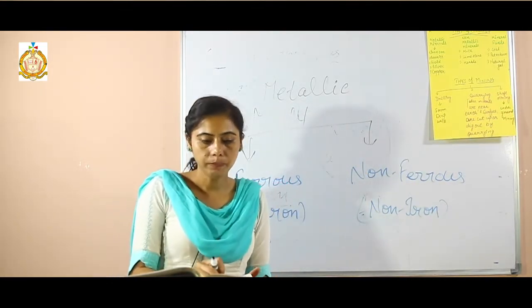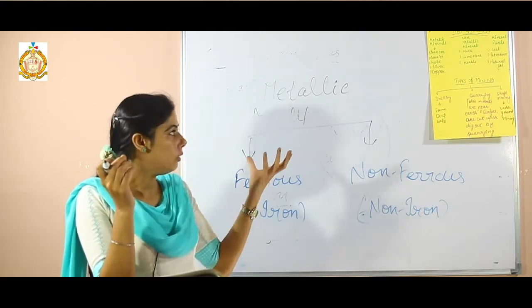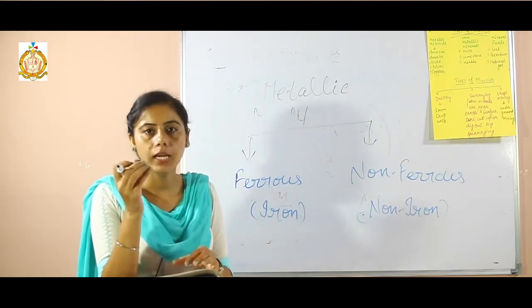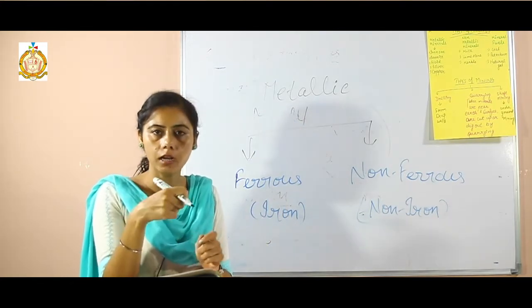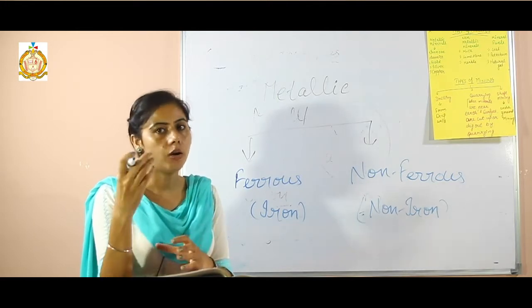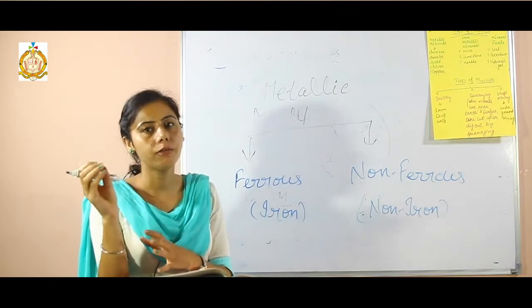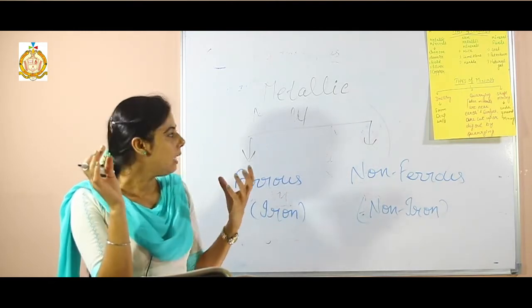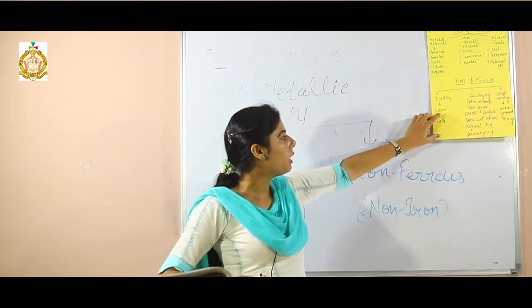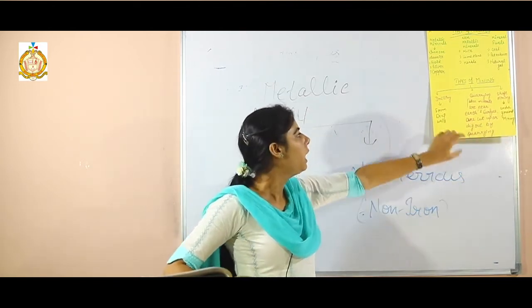The next one is mining. What is mining? How are these minerals extracted? Mining is a process of digging the earth. It is a process of digging under the ground in order to extract the different kinds of minerals for use in the future. Mining is of three types: first is drilling, second is quarrying, and the last one is shaft mining.